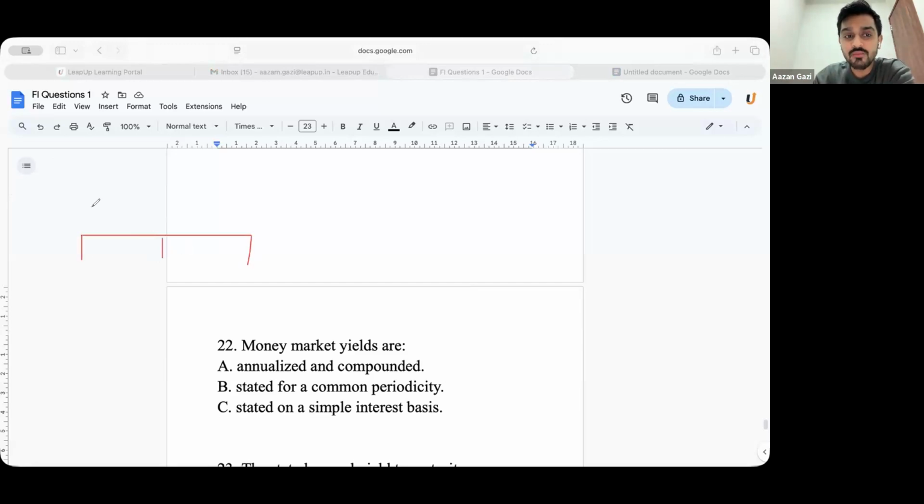Whenever we are talking about a 2-year bond, and if I state YTM is 10%, what does this exactly mean? Can you guys tell me what you mean by YTM is 10%?